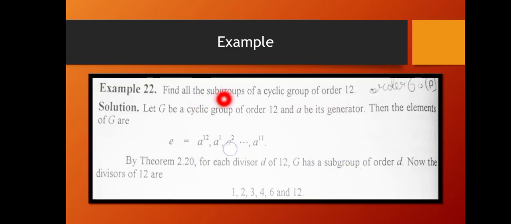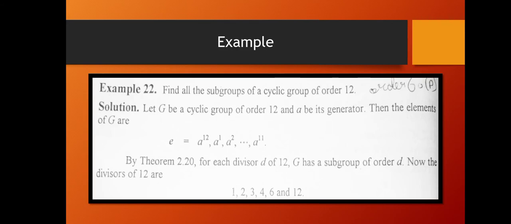Another example: find all the subgroups of a cyclic group of order 12. Let G be a cyclic group of order 12 and A be its generator. Then the elements of G are A raised to the power 1, A raised to the power 2, and so on up to A raised to the power 12, which is equal to E, because the order of G is 12 and the generator of G is A. Now by the same theorem we have studied, for each divisor D of 12, G has a subgroup of order D. The divisors of 12 are 1, 2, 3, 4, 6 and 12.